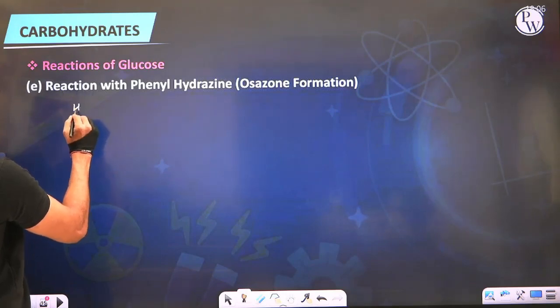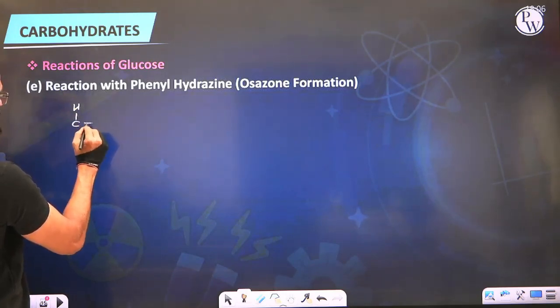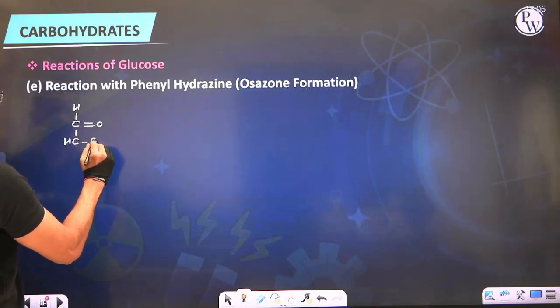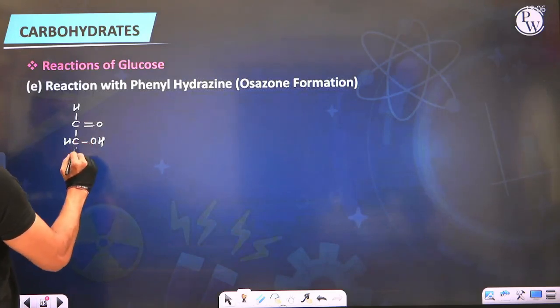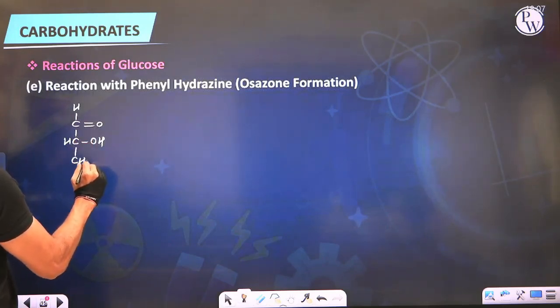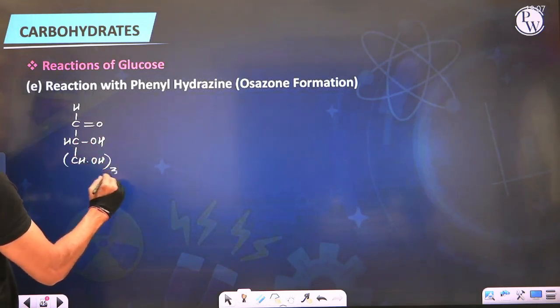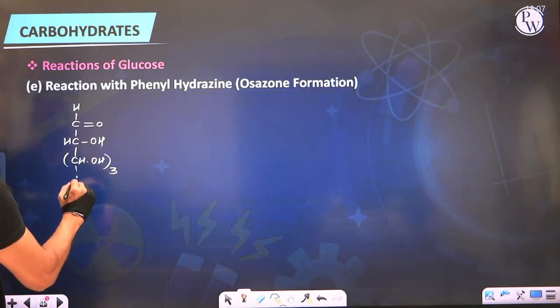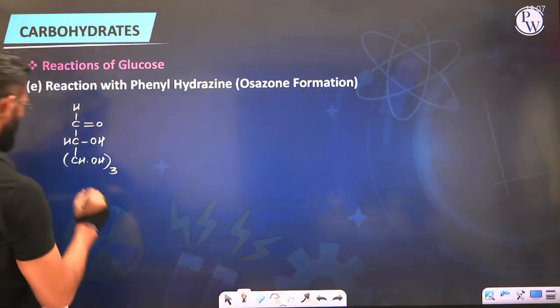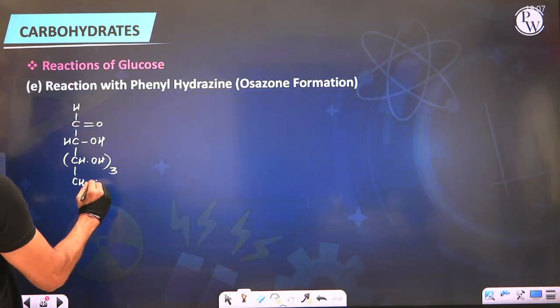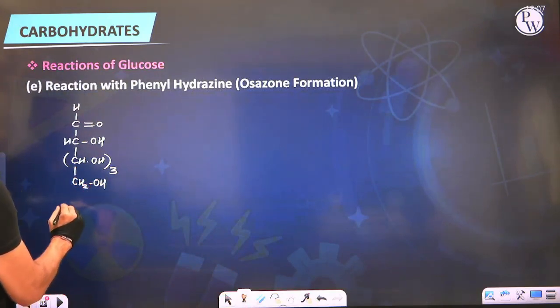So C double bond O, CHOH. I'm highlighting one of the OH, rest I'm keeping 3 together. So out of 4 secondary alcohol, I've kept 3 together, 1 I've highlighted. And down here, I have got CH2OH. That's D-glucose.